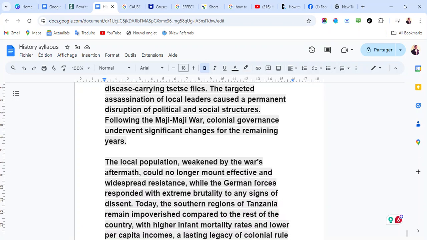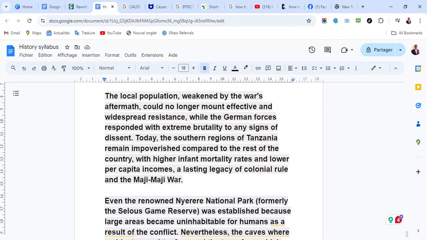Following the Maji War, colonial governance underwent significant changes for the remaining years. The local population, weakened by the war's aftermath, could no longer mount effective and widespread resistance, while the German forces responded with extreme brutality to any signs of dissent. So the people became weak and could no longer resist.